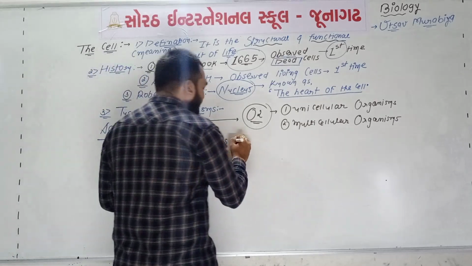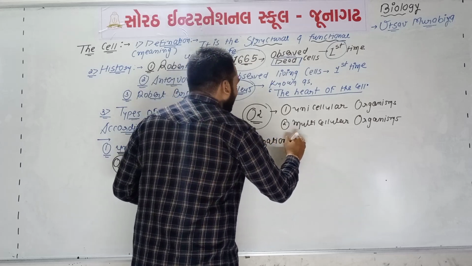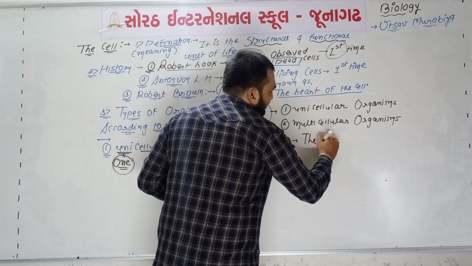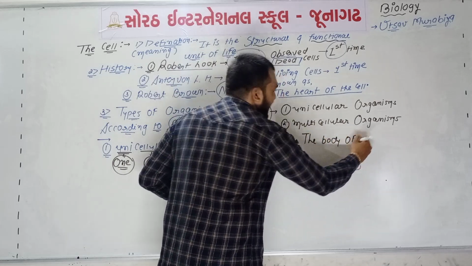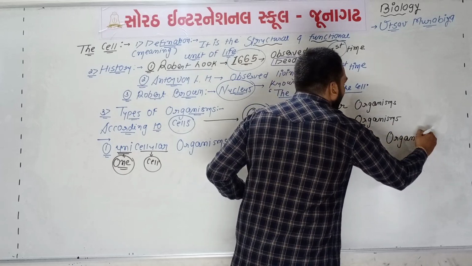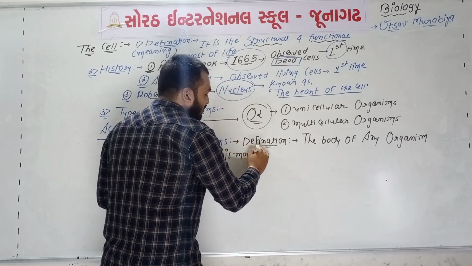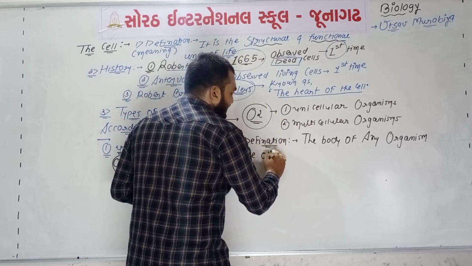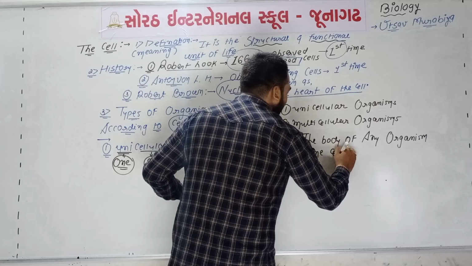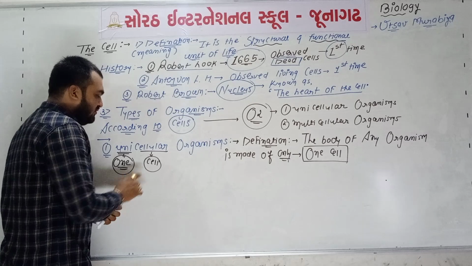If we talk about the definition of the unicellular organism, we can say that if the body of any organism is made up of only and only one cell, then it is known as a unicellular organism.